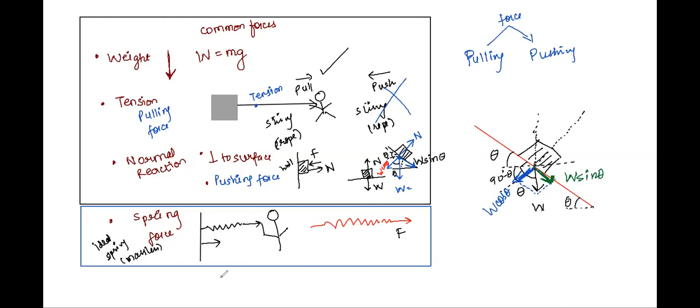So let's say this is the spring, here is the wall and here are you. You apply a force F on the spring. A similar force will be applied by the spring on the wall. Class, I'm repeating, by the spring on the wall in the rightward direction. That is, the wall is pulled towards the right. So according to Newton's third law of motion, this spring is also pulled by the wall with an equal and opposite force F. This is the key.